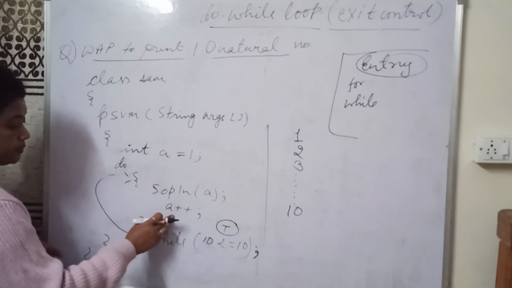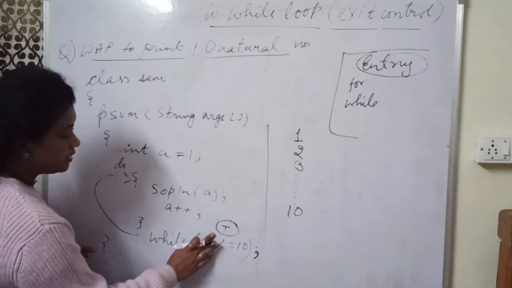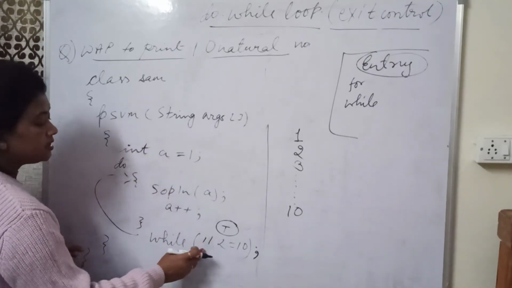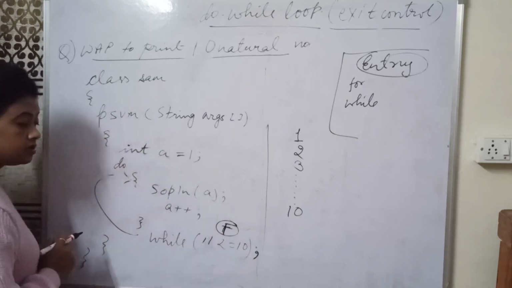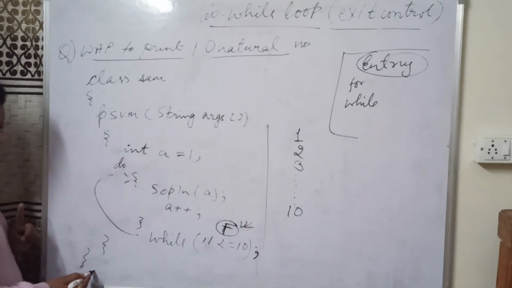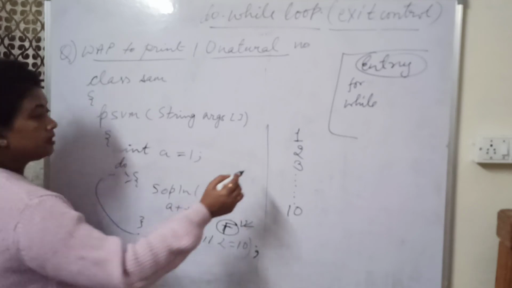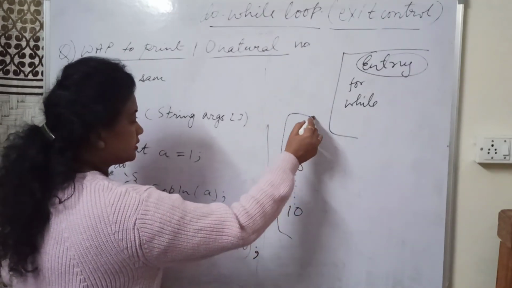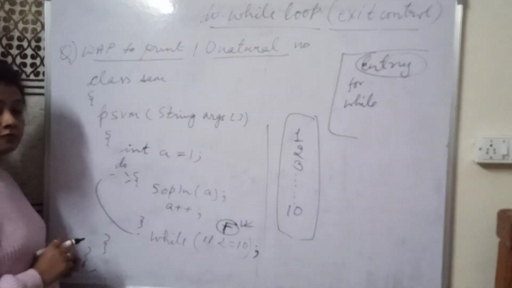As soon as the value of A becomes 11, control will come out of the body and check the while condition. This time 11 less than or equal to 10, the condition is false. As soon as the condition becomes false, control will come out of the braces and your program ends here, and this is the output which you will get. So this is how my do while loop works. Thank you.